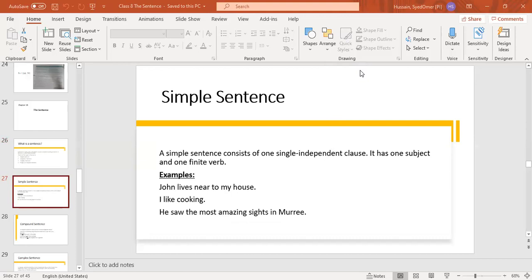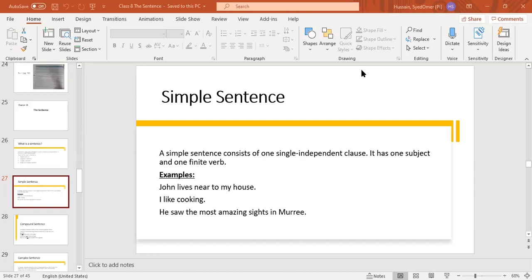The clauses, as I have told you, are of two types. One is the independent clause and one is the subordinate or dependent clause. An independent clause is a clause which conveys complete meaning.